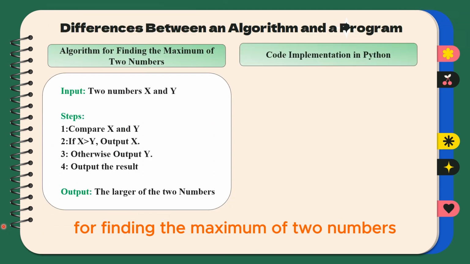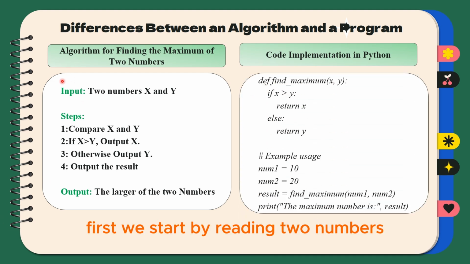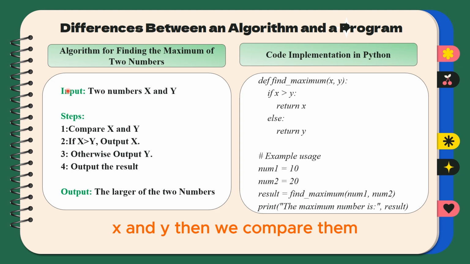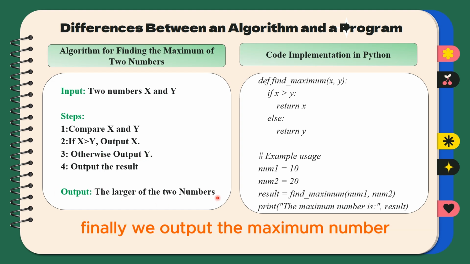Let's take a look at a practical example of an algorithm and its corresponding program for finding the maximum of two numbers. Here is the algorithm we will use. First, we start by reading two numbers, x and y. Then we compare them. If x is greater than y, we set max to x. Otherwise, we set the max value to y. Finally, we output the maximum number.